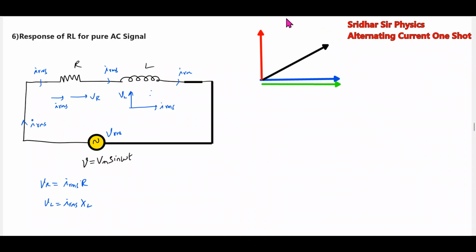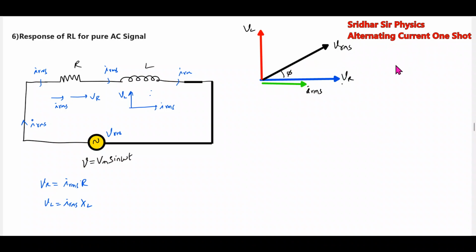So this is all the things. This will be VL, this will be VR. I'll make the arrow of IRMS smaller. And this will be IRMS, this will be VRMS. Let this be the phase angle of the circuit.